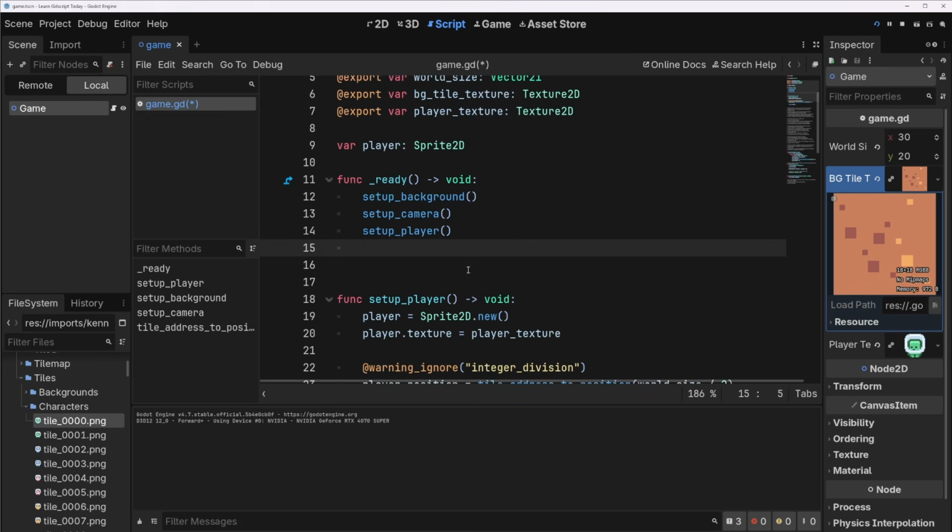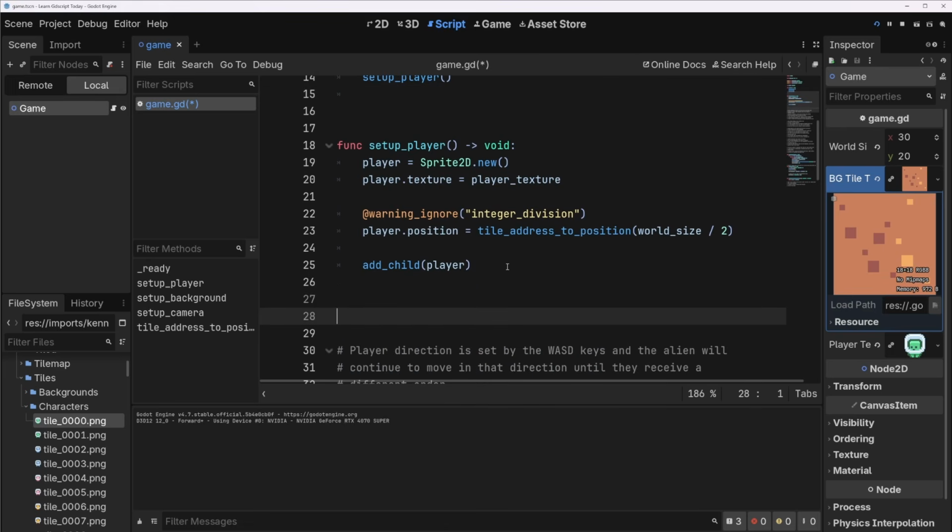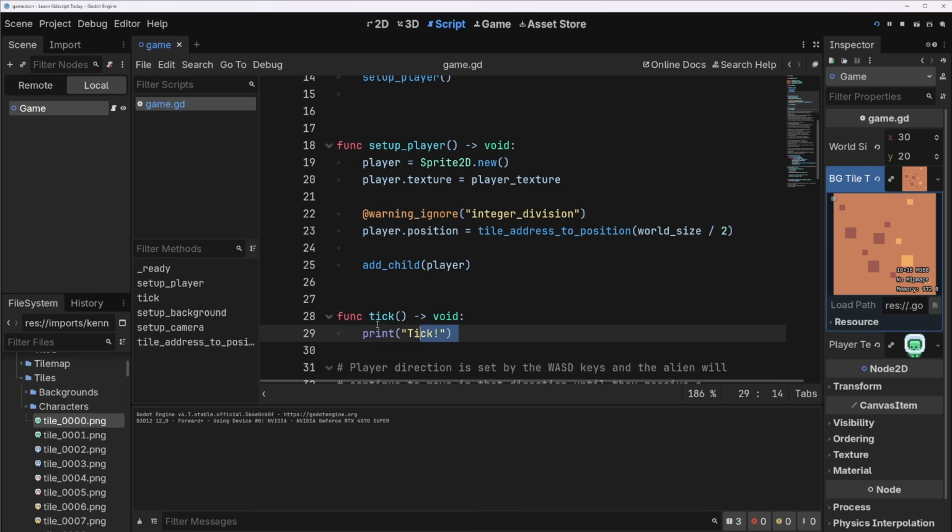Your next challenge then is to set something up so that some function, we'll call it tick, void, print, is called every some number of seconds, and make that number of seconds something that we can set from an export variable. Okay, good luck.